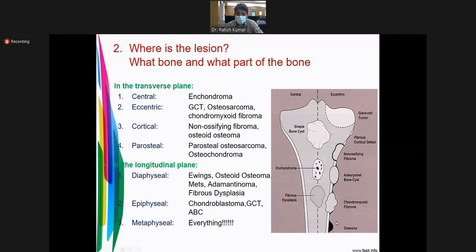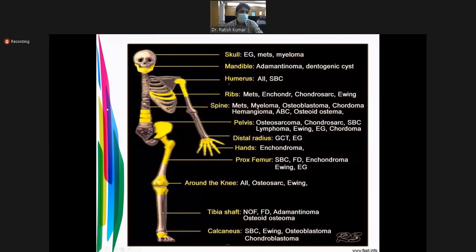They arise from the periosteum, going upward. This slide shows the bone and the most common tumor. If you see the hand, enchondroma is common. If you see the distal radius, GCT you will find more commonly. Skull, MDS, myeloma you will find most commonly.